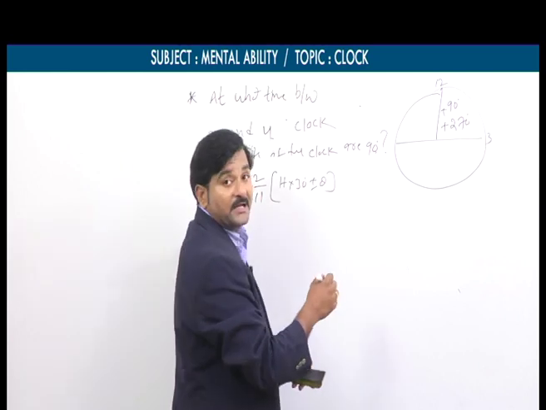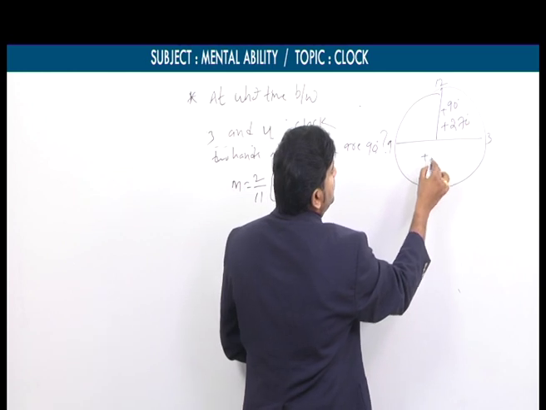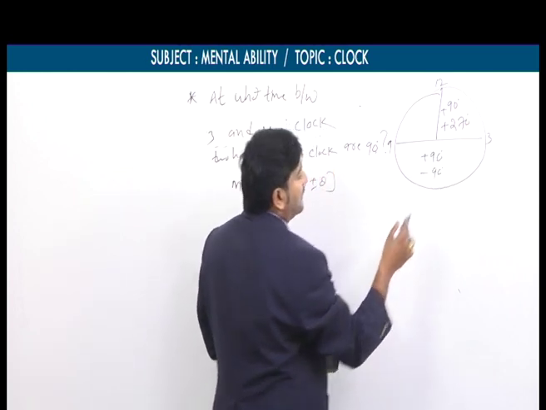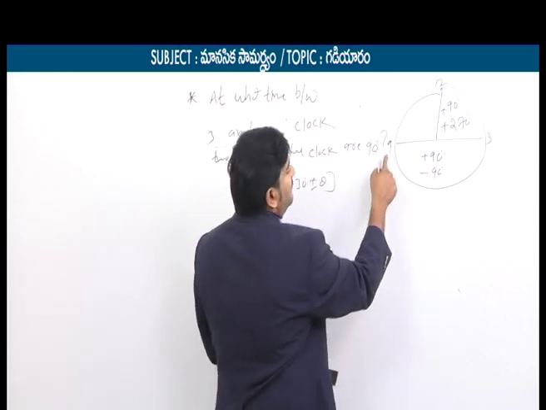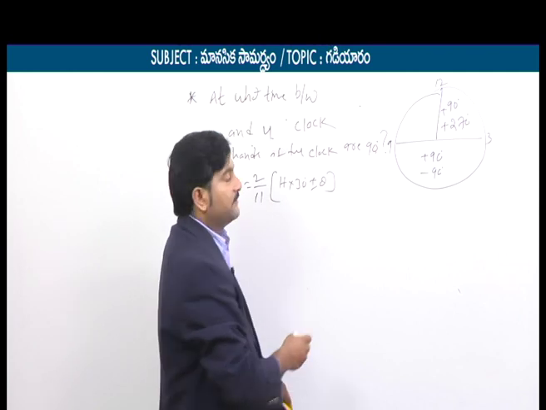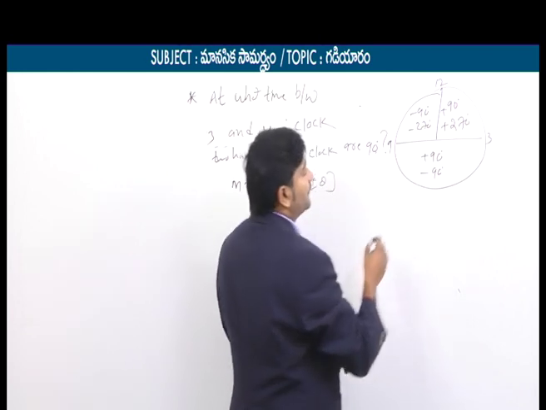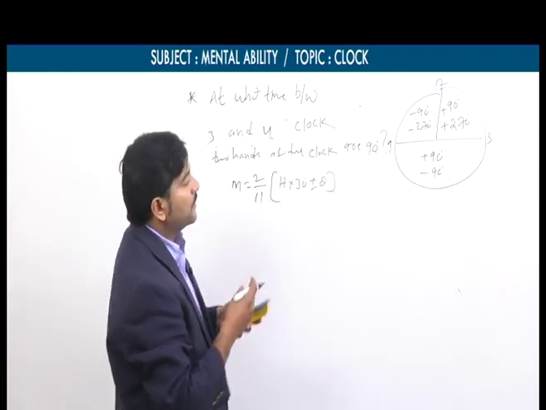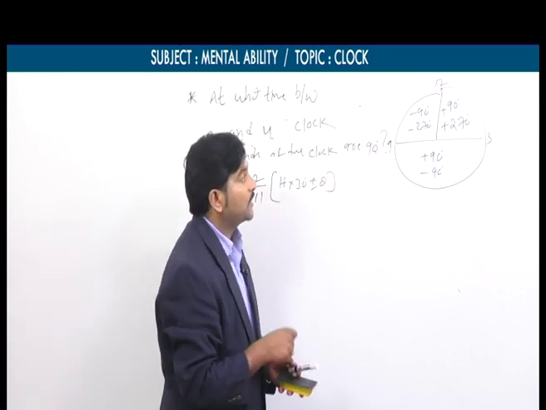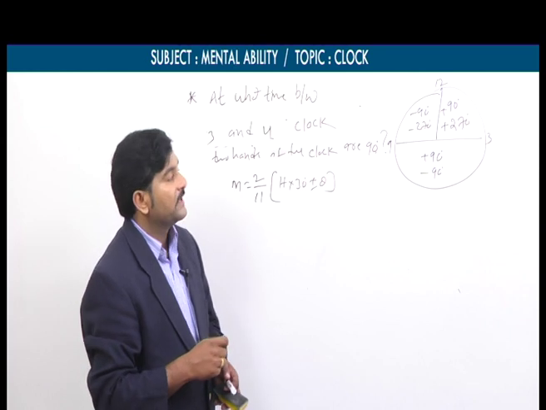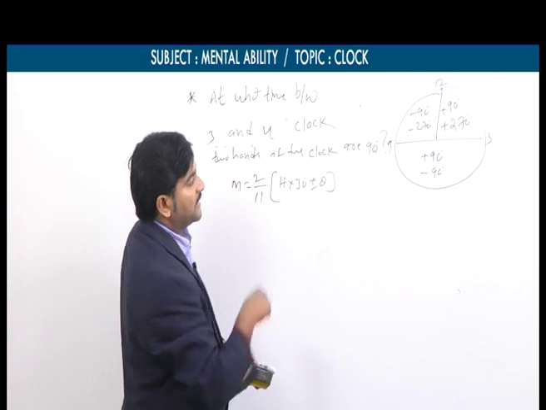If the given time is from 3 to 9, then we need to take theta is equal to plus 90 one time and minus 90 the next. If the given time is in between 9 o'clock to 12 o'clock, then we take theta is equal to minus 90 and minus 270. By using this small note, we can solve the perpendicular condition questions. Why am I taking two angles? We know already that for every 1 hour, two hands are perpendicular to each other 2 times. That's why we are getting two angles.